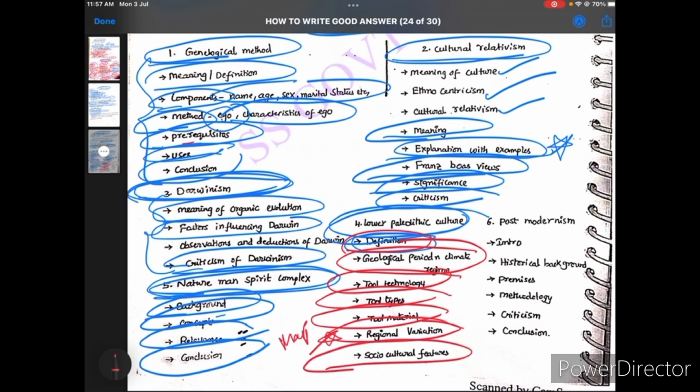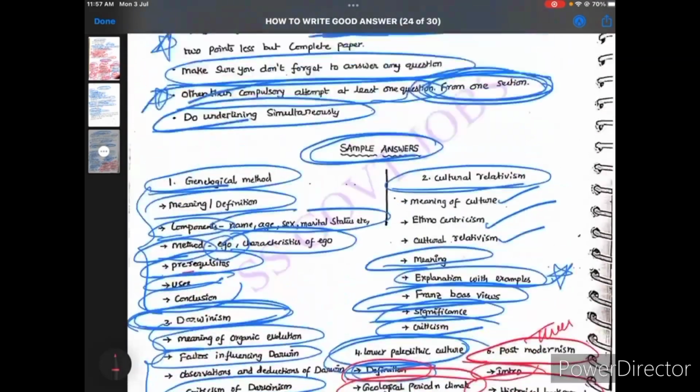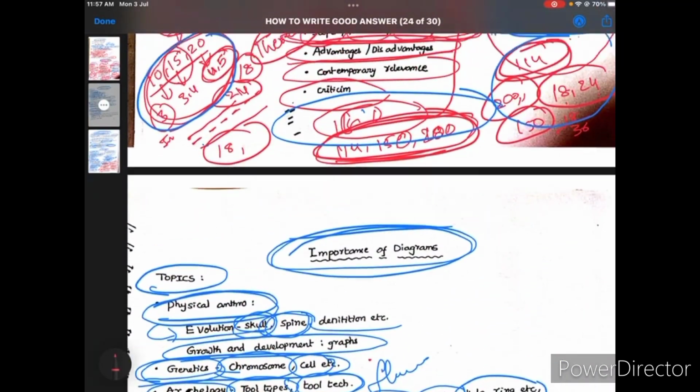And socio-cultural features as well. After that, for postmodernism, this is related to theories. So if you write a theory answer, try to write the introduction, historical background, premises, methodology. This is very important, and criticism is also very important, and conclusion. So okay, this is how to write a good answer in your optional paper.